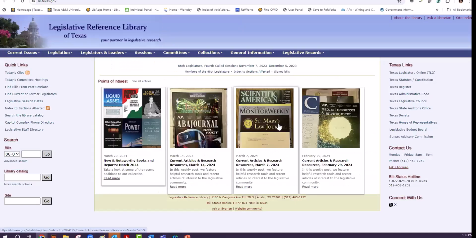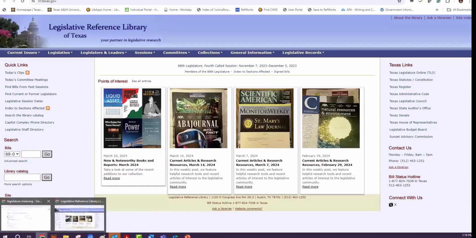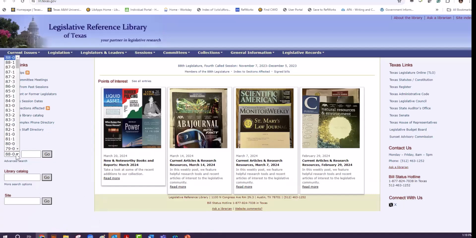So it is the website, and there are some quick links. Sometimes the quick links are very helpful, but there are some search boxes where you can find the bill number that you're looking for, or any other information that you have, and then go to find the bills. Or there is another collection called a library catalog, and you can just search the keywords of the documents you're looking for.